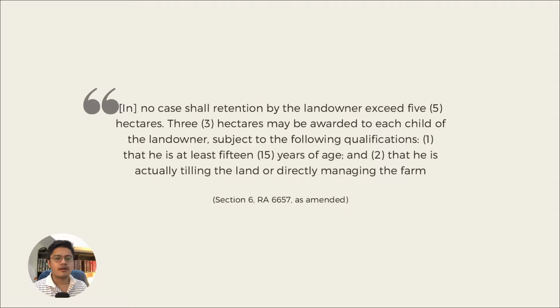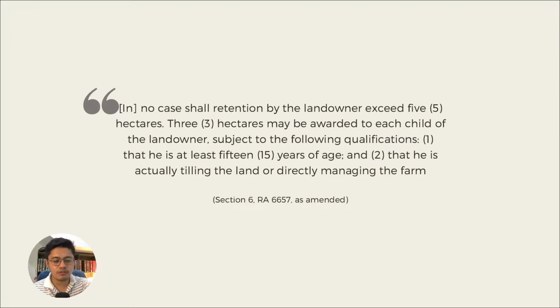That means if a child, even though he is an offspring of the landowner, is not at least 15 years of age, or even if 15 years of age is not actually tilling the land or directly managing the farm, then the landowner will not be entitled to the additional 3 hectares.